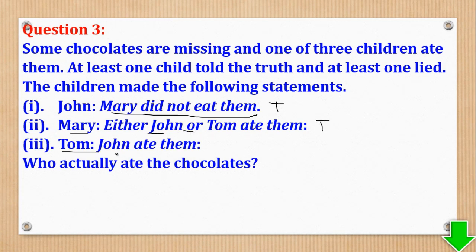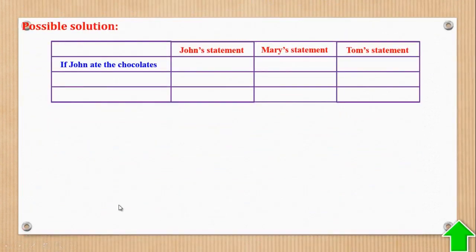Then Tom said, John ate them. It is true because we are assuming that John ate the chocolates. So we shall put true for John's statement, true for Mary's statement, and true for Tom's statement. That was the assumption that John is the one who ate the chocolates.